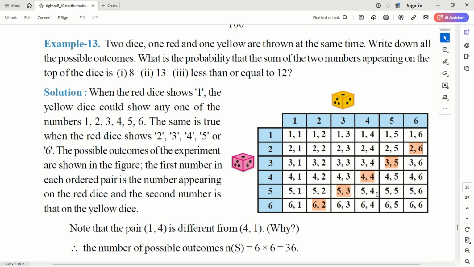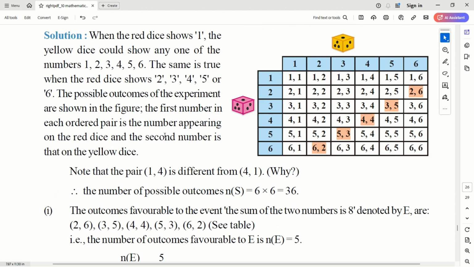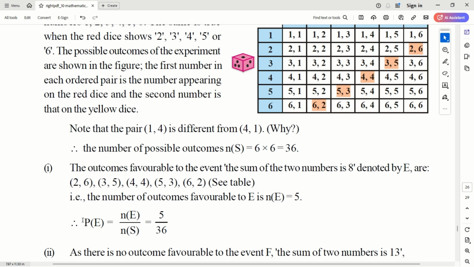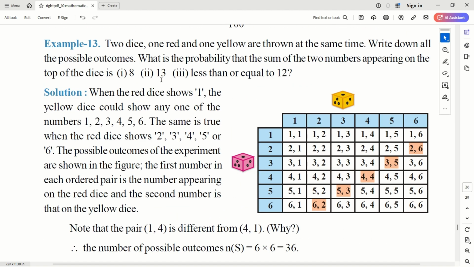These are the only possible outcomes when two dice are thrown and the sum of the dice is 8. Correct? That is 5. So it is 5 out of 36 possible outcomes for getting 8. Okay? Now, what is the probability of getting 13? The maximum you can get is 6 plus 6, which is 12. So 13 is an impossible event. So the probability of getting 13 is 0.